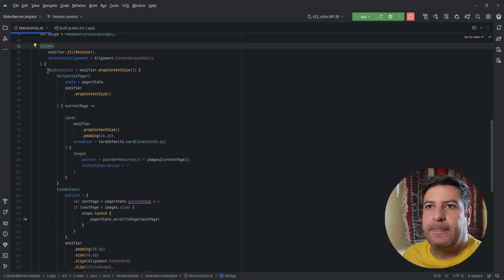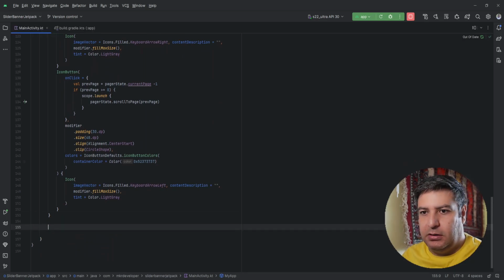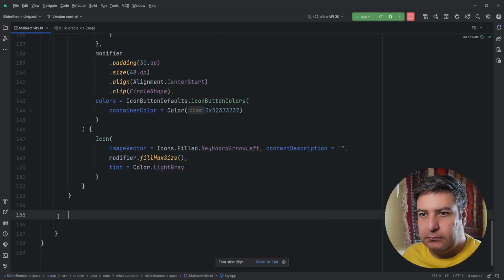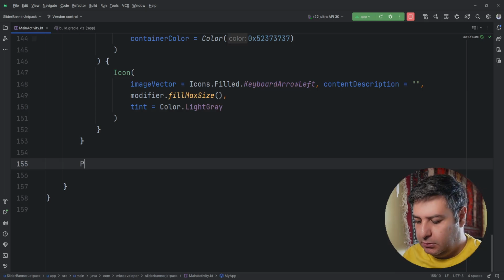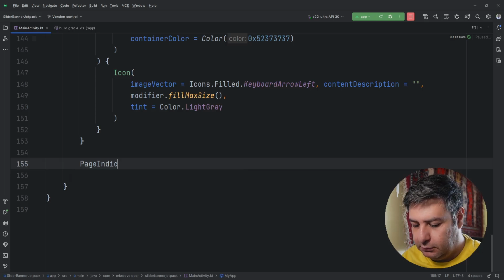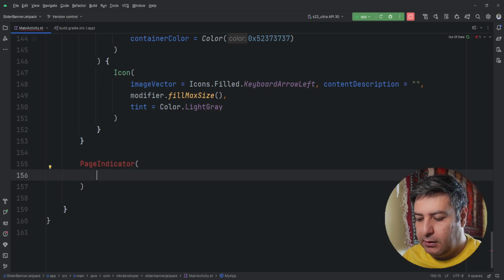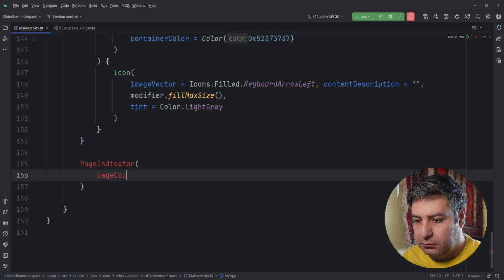So here, this is the end of this block. Here I'm going to add this. We need a function for this, calling it page indicator, and we need page count, and we can use the page count by the pager state, but no matter, let's send it here.